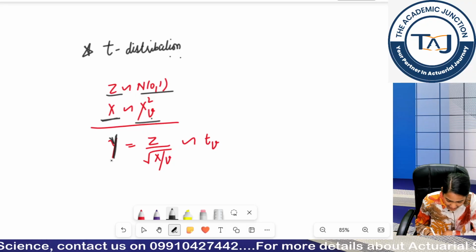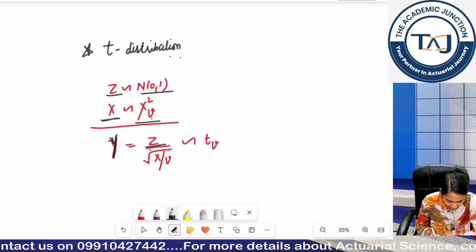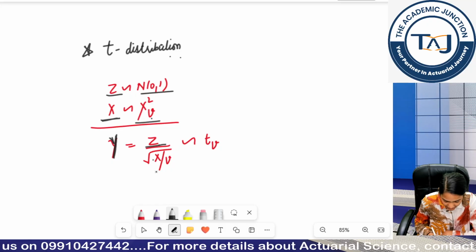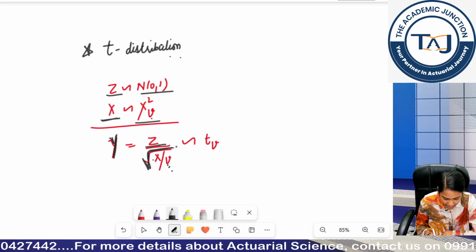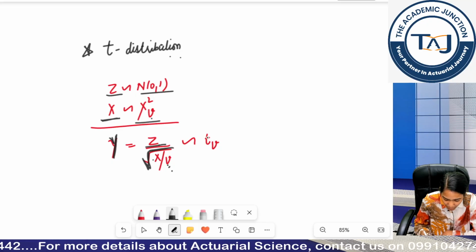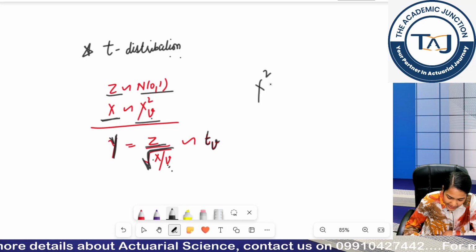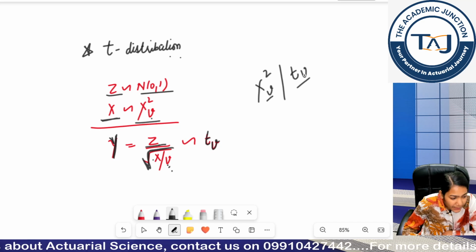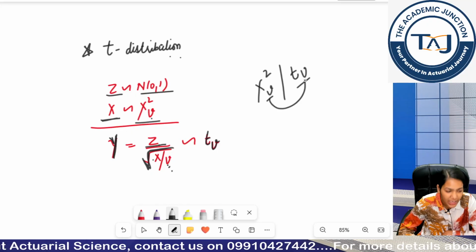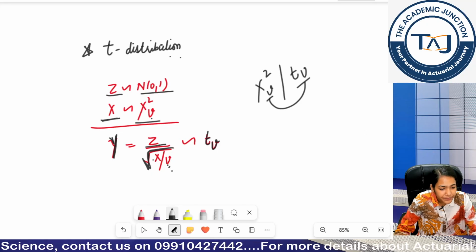I define my y as z divided by, that is my standard normal variable divided by my chi-square variable divided by my degrees of freedom of chi-square variable, and I am taking a square root over it. So this will follow my t distribution with degrees of freedom nu. It means the chi-square variable I am using and the t distribution variable I am using, the degrees of freedom of both the distributions are the same. Okay, note this down quickly.